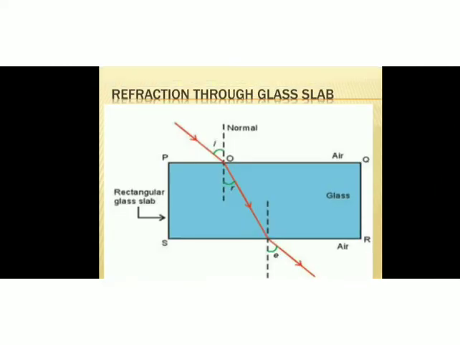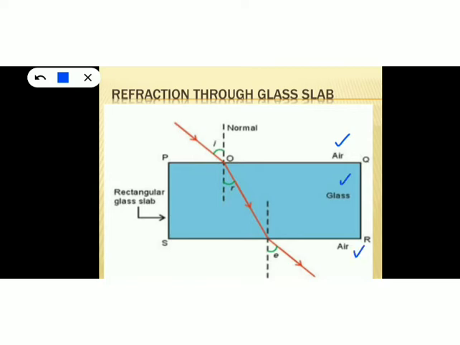Now, next we are going to discuss an important concept, that is refraction through a glass slab, and you must draw and study this figure because you can expect this question for your board exams. This is one of our diagrams from the light chapter. Okay, so this diagram is very important. So here you can see this is a rectangular glass slab, PQRS. This blue color slab is a rectangular glass slab, and here is air, this is glass, this is air.